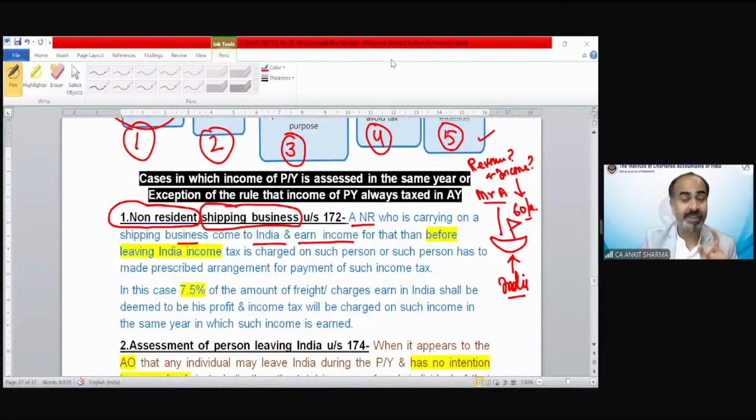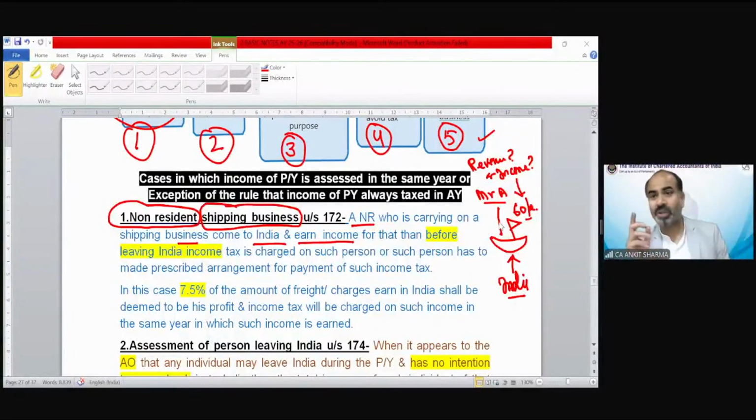Ajitha, it's not income, it's revenue, like sale. It's a kind of receipt, or we can say it's fees, or we can say it's sale. So it is like turnover. But tax needs to be paid on net profit. So that could be income. He will say, how will I find out my net profit from this 60 lakh, because I have to go back to my country? I have to prepare a profit and loss account. I have to see what the expenses are, salary, etc., fuel expenditure, license fees. Then I can tell you what my profit is. So I would be liable to pay tax on my profit.